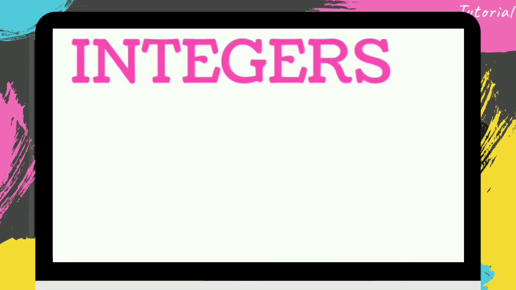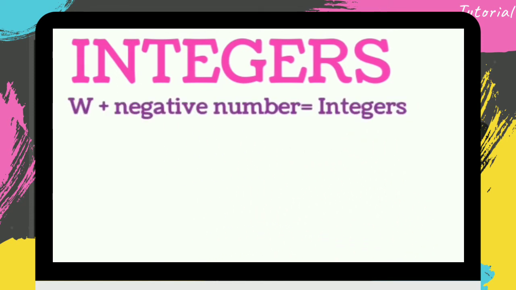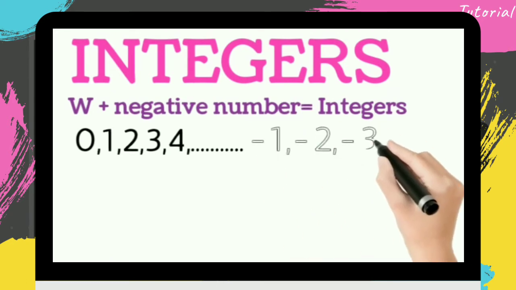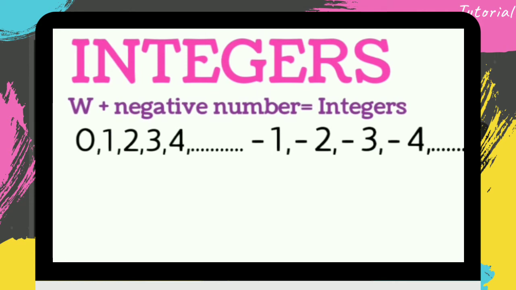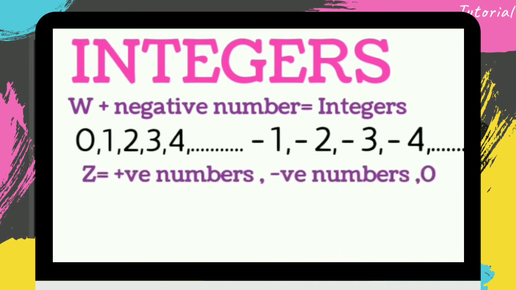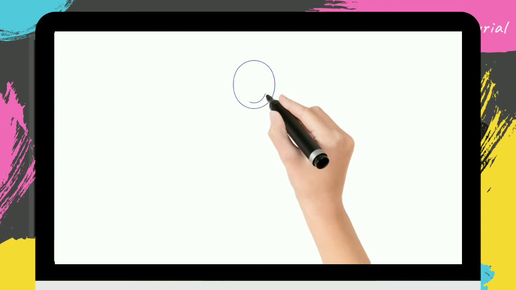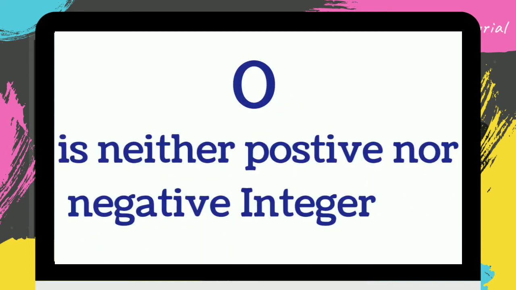Integers. Whole numbers plus negative numbers give us integers. That is, 0, 1, 2, 3, 4 and so on till infinity plus -1, -2, -3 and so on till minus infinity together form integers. That is, integers are positive and negative numbers including 0. Integers are denoted by Z. 0 is neither a positive nor a negative integer.